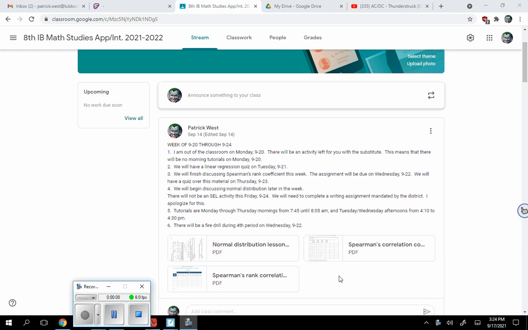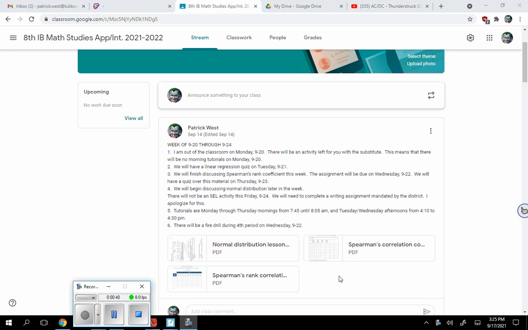Just a little announcement to make sure we know what's going to be happening in the coming week. We already talked about what's going to be happening today. So Monday, I'm not going to be here. I've got an appointment that I need to go to, so I'm just out the entire day. I am going to be leaving you another little collection of problems, just like I did earlier in the week, but this one's going to be covering correlation coefficient and linear regression. These are problems that have appeared on past paper exams. So absolutely a really good idea to go ahead and take a look at those, and then we can discuss them when I get back on Tuesday.